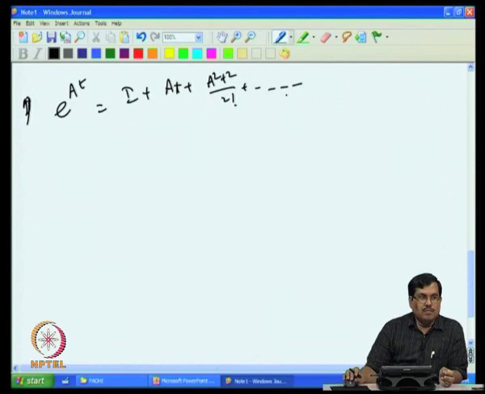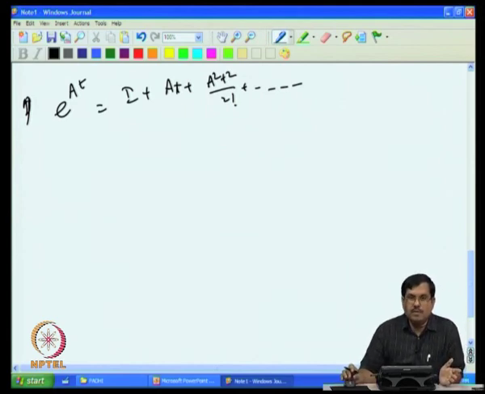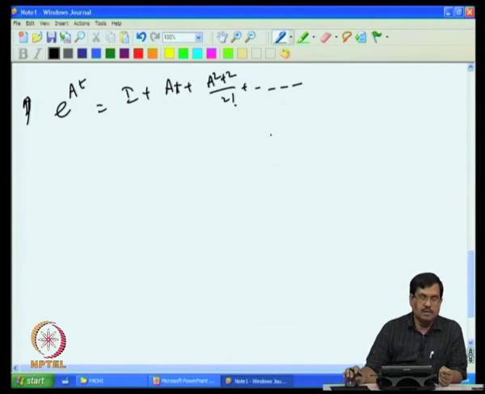So, we normally do not want to do that. We never know when it will terminate, unless it is an idempotent matrix of that particular structure, and we never know whether it is really idempotent or not. There is no standard way of verifying that, at least to my knowledge. So, evaluating e to the power At in a series way, first of all we never know whether it is very accurate or not. The second thing is it may be computationally intensive also; we do not know how long you have to keep doing this. A squared, A cubed, all those are matrix multiplications.